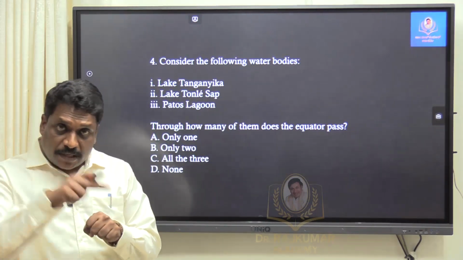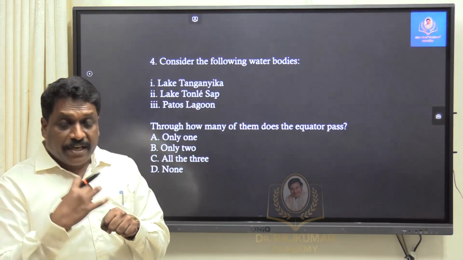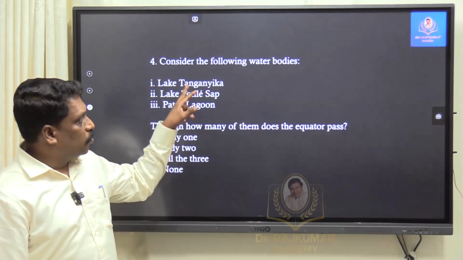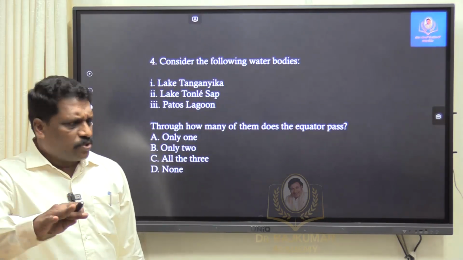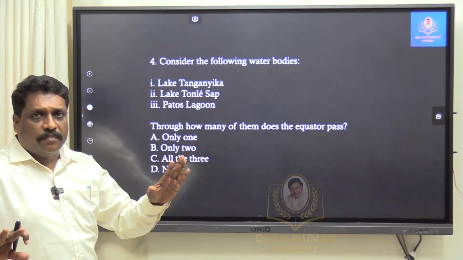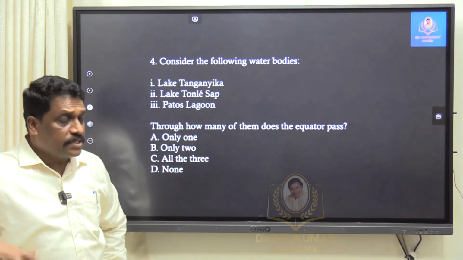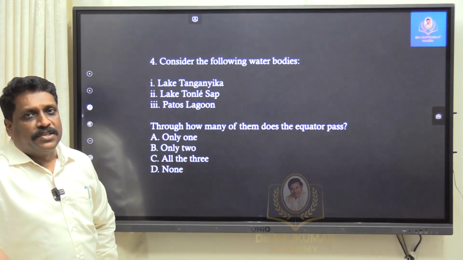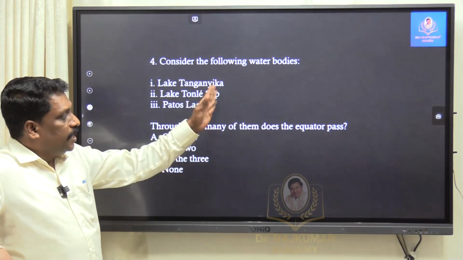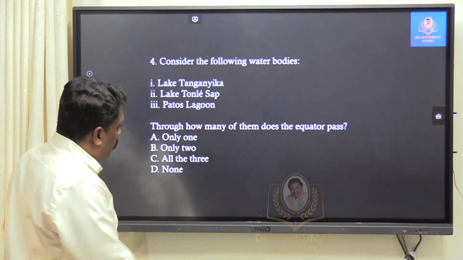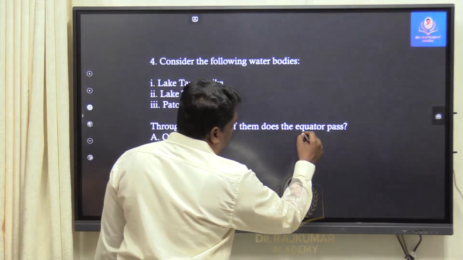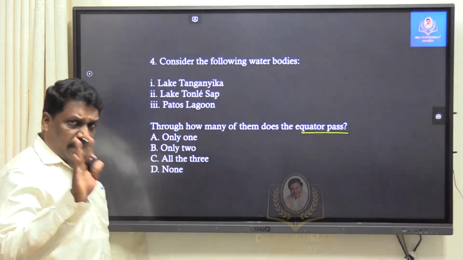Even if you would have done the traditional way of practicing map, still I could have answered this question. Otherwise, all these lakes they have taken from current events and current importance. They are very important lakes. But very interestingly, through how many of them does equator pass? None of them, but still they are very, very important.